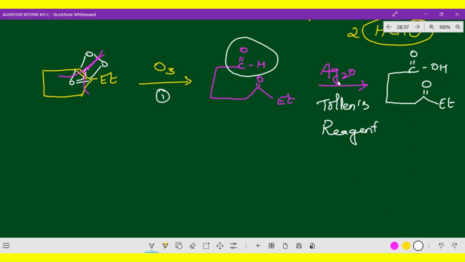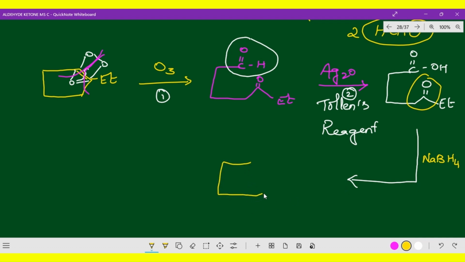So this is the first one and this is the second one. And the third one, what is it? Strong reducing agent. What is it? Sodium borohydride. So sodium borohydride, this keto group, it will go and react. Usually a strong reducing reagent converts the keto group into secondary alcohol. Already we have gone through that, no? So this is secondary alcohol. So here Et as it is, that is the ethyl group, here OH. Now C double bond O, here OH. So this sodium borohydride will not affect the carboxylic group. It will affect only the keto group, and the keto group is converted to secondary alcohol. Yes, I think you got an idea. Okay, now this is the third one.